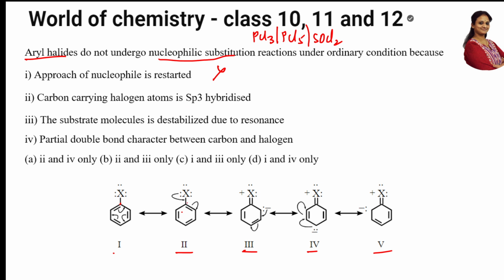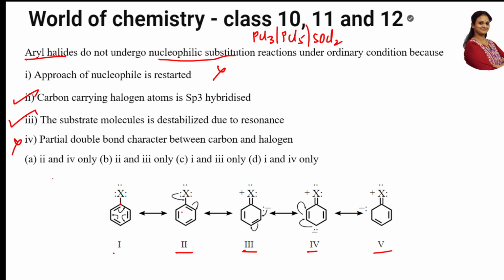Carbon carrying halogen atom is sp3 hybridized. Okay, this is right, correct na? Here it's attached to a carbon with sp3 hybridized. The substrate molecule is destabilized by resonance. Okay, this is also right. Partial double bond character between carbon and halogen, that's not the reason, because resonance is the main concept. Correct now, resonance is the main concept.